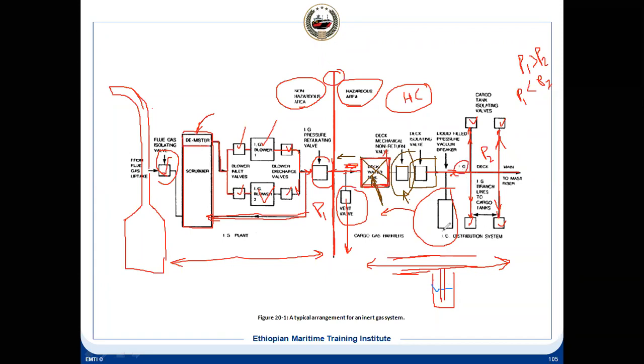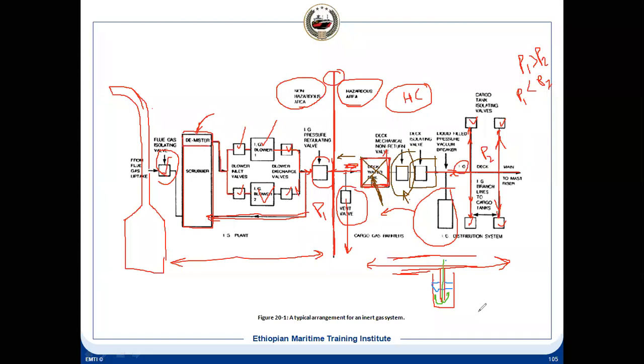Now what will happen? It is filled with water. So at certain pressure, it is giving you a seal. It is a sealed pot. Now, if there is a high pressure, then what will happen? That pressure will push this water out. So it will come out like this, and this water will flow out from the pot. Once this water is out from the pot, this pressure will get released. So your tank will not be damaged. So this is one of the safety you have for the structural damage.